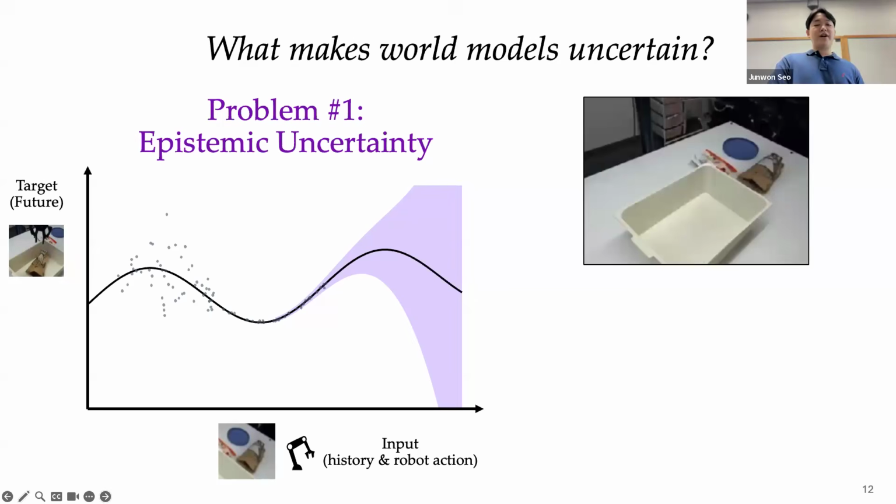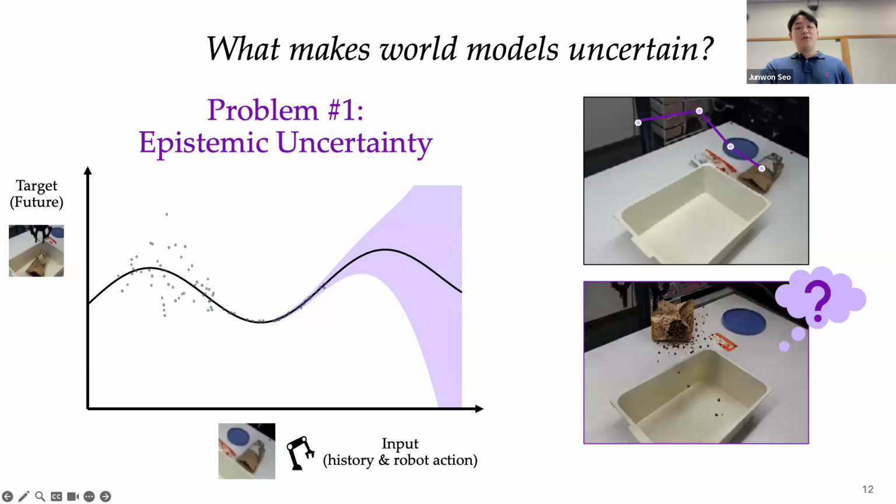So suppose I want to imagine a radical scenario, which is throwing the coffee bag off the table like this. And I can tell I have never collected such a trajectory during my world model training data collection because it's really hard to clean up. So lacking real knowledge of what happens in this situation, the world model may hallucinate or generate implausible or completely inaccurate imaginations that are actually different from reality.